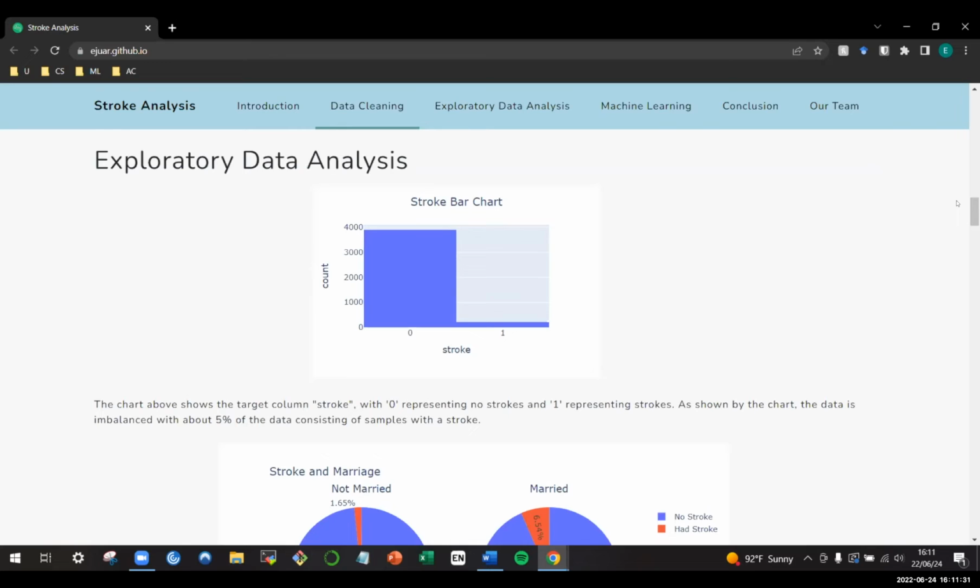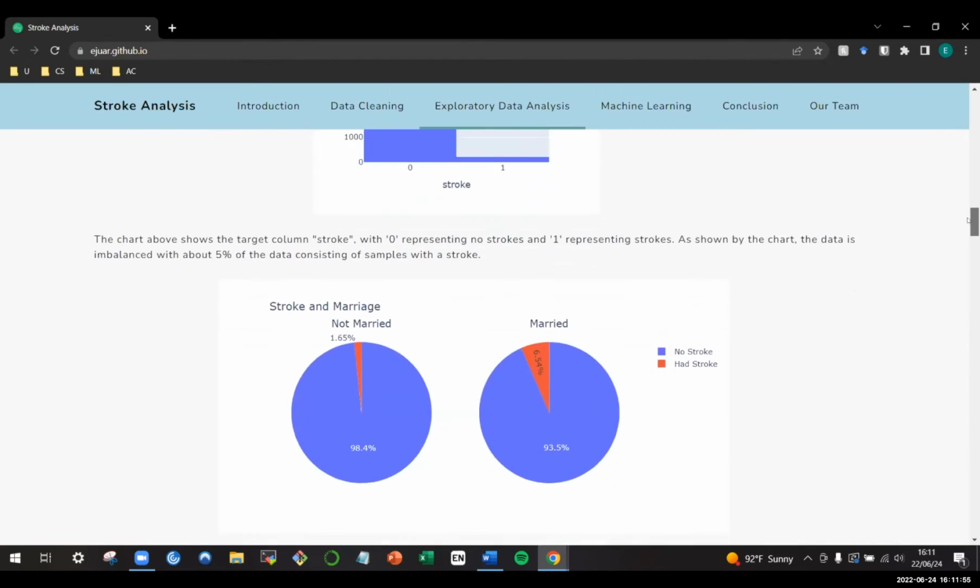And now we have exploratory data analysis. As you can see above, our data was definitely imbalanced because it's unlikely for someone to have a stroke compared to not having one. The target column is stroke, with 0 representing no strokes and 1 representing strokes, because we needed to put it in order for the computer to understand. As shown by the chart, the data is imbalanced with about 5% of the data consisting of samples with a stroke.